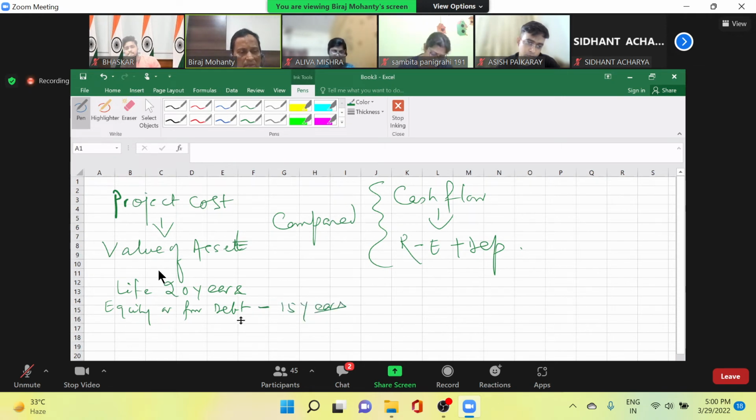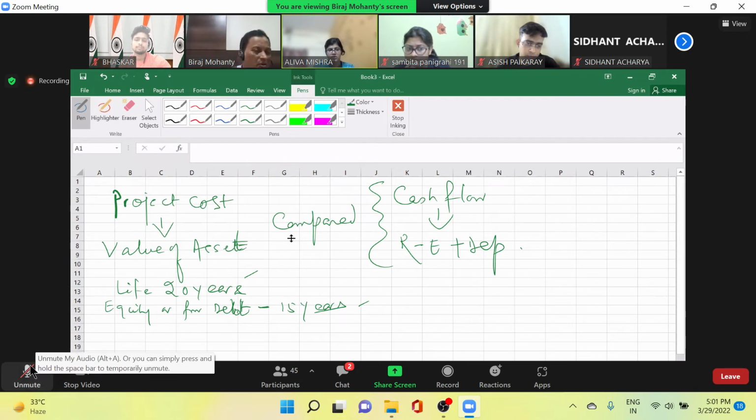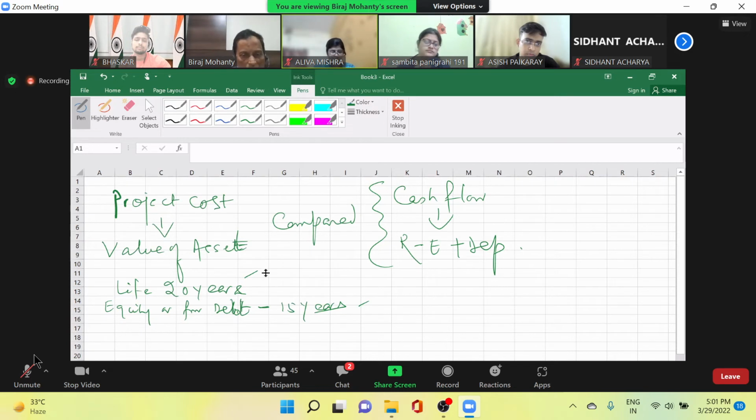Which one will be the project period? Life of the asset or the time period in which you are planning to pay the complete payment? Finance will be available up to that period of time. Just think over which one will be the project period among these two.